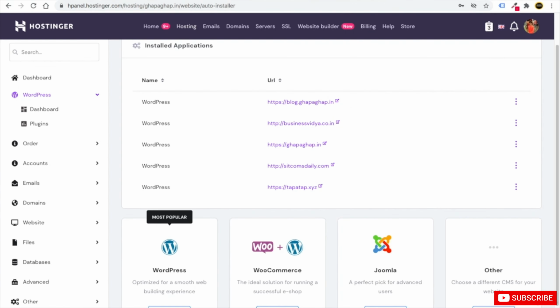So this is how you can create unlimited subdomains, and inside subdomains you can install unlimited websites, whether that website is related to WordPress or whatever application. Super simple, super easy to do.